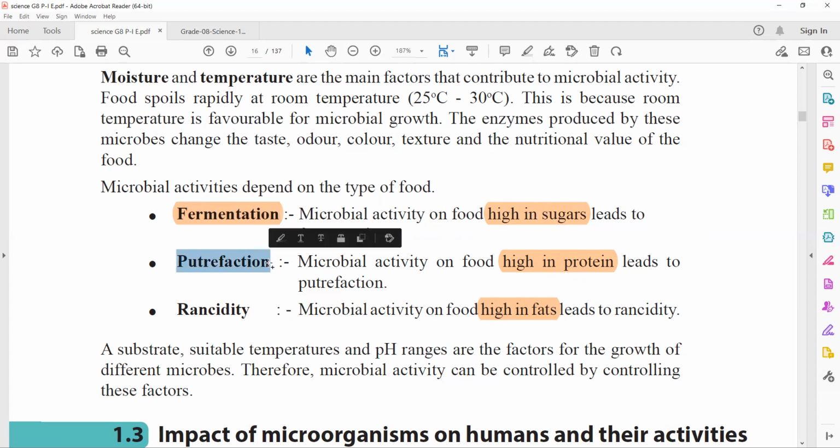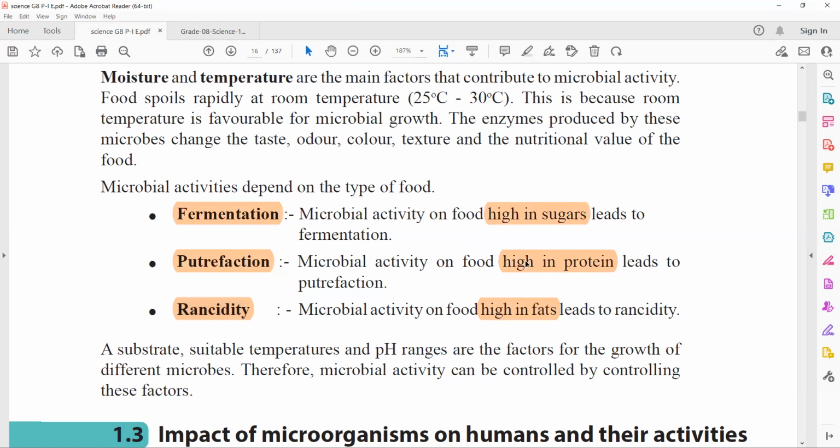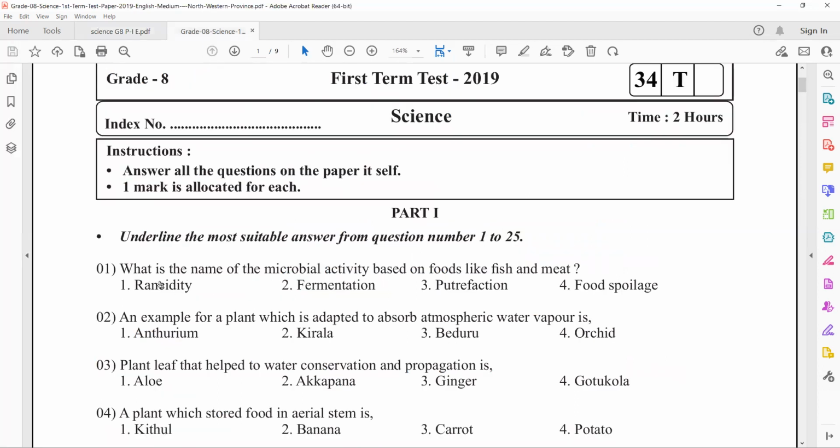Putrefaction, high in protein. And here rancidity, high in fat. So let me again go to the question. What does the question say? What is the name of the microbial activity based on foods like fish and meat? So if you consider, fish and meat are high in protein. Okay. So for protein, what are the foods high in protein? Fish, meat, milk. So on these kinds of foods, putrefaction occurs. Okay, so the answer for the first question is this one.